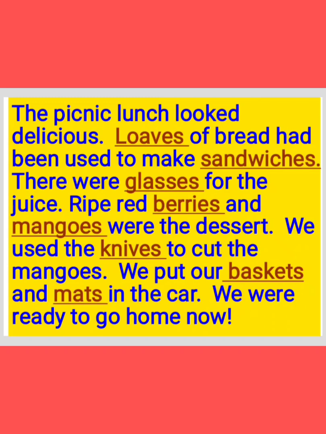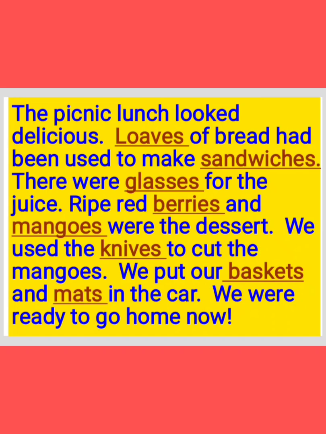Loaves, circle it. Sandwiches, circle it. Glasses, circle it. Berries, circle. Mangoes, circle it. Knives, circle it. Baskets, circle it. Mats, circle it.